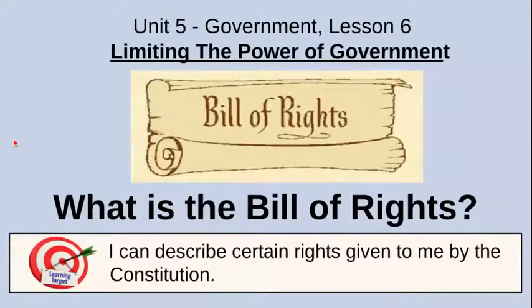Today we're on Unit 5 Government, Lesson 6, Limiting the Power of Government. What is the Bill of Rights? Say the I can statement with me. I can describe certain rights given to me by the Constitution.